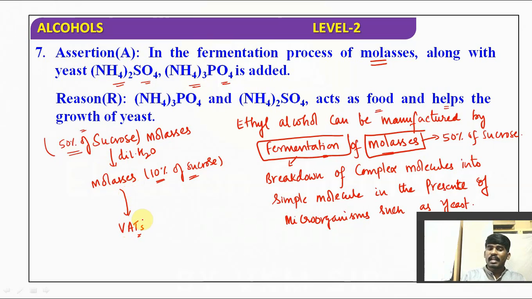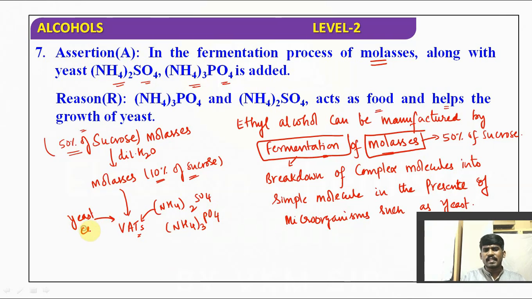After transferring the molasses, what will happen? We will be adding ammonium sulfate, as well as ammonium phosphate, and to this we are adding yeast cells. Yeast cells are added to the vats. And why are we adding these two salts here? Because yeast has to survive in that molasses.